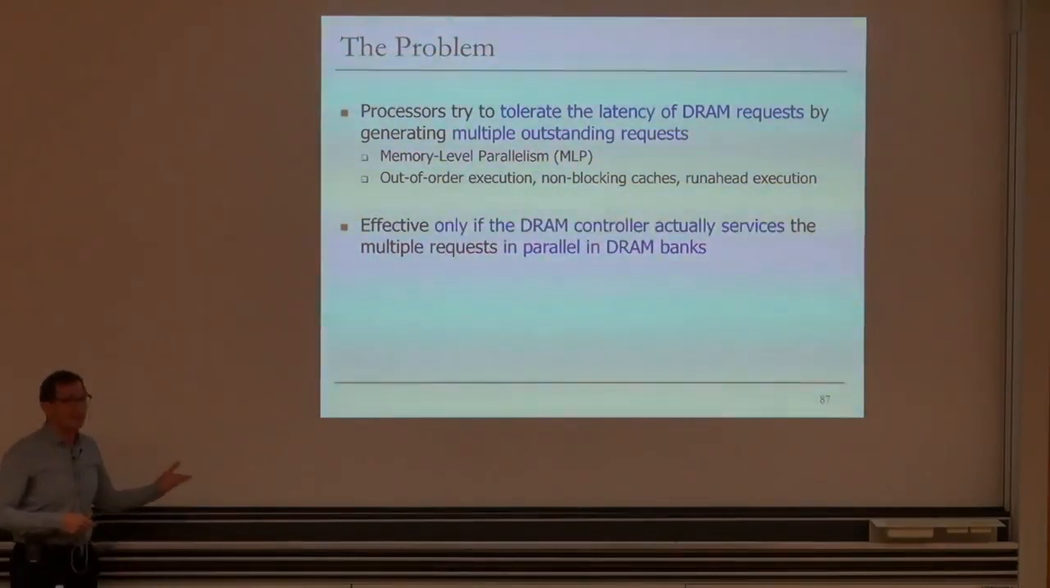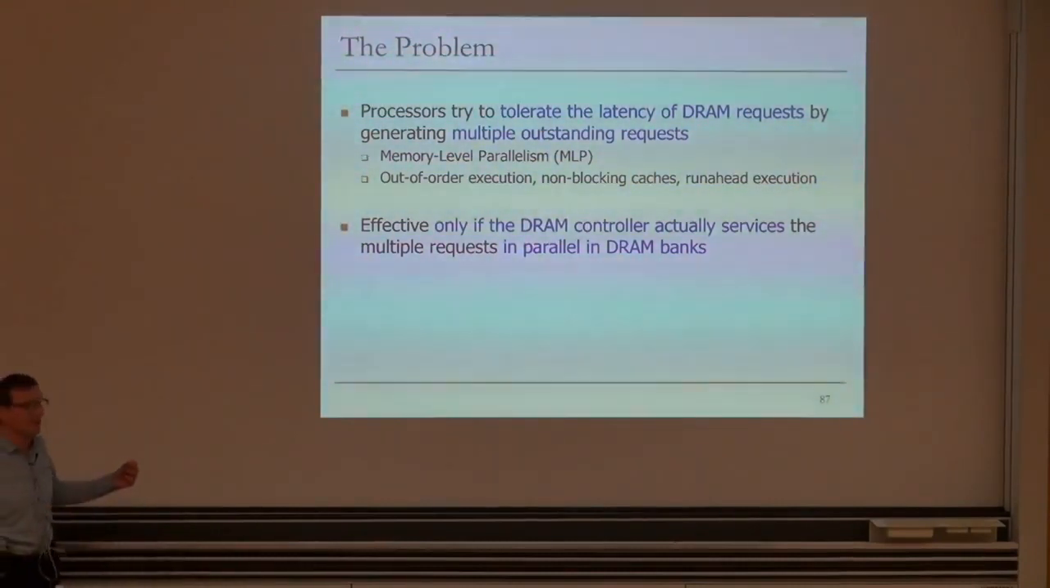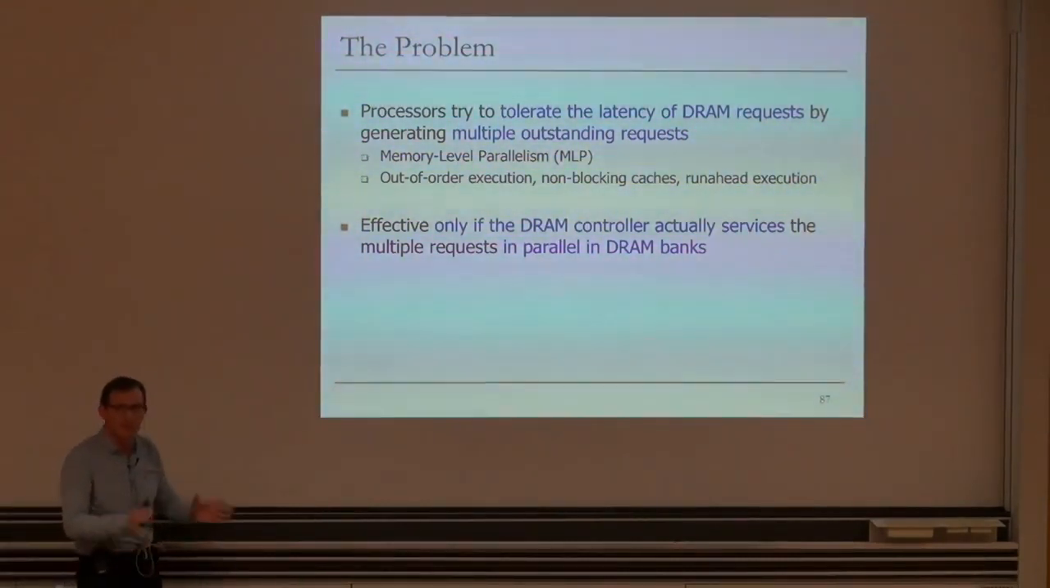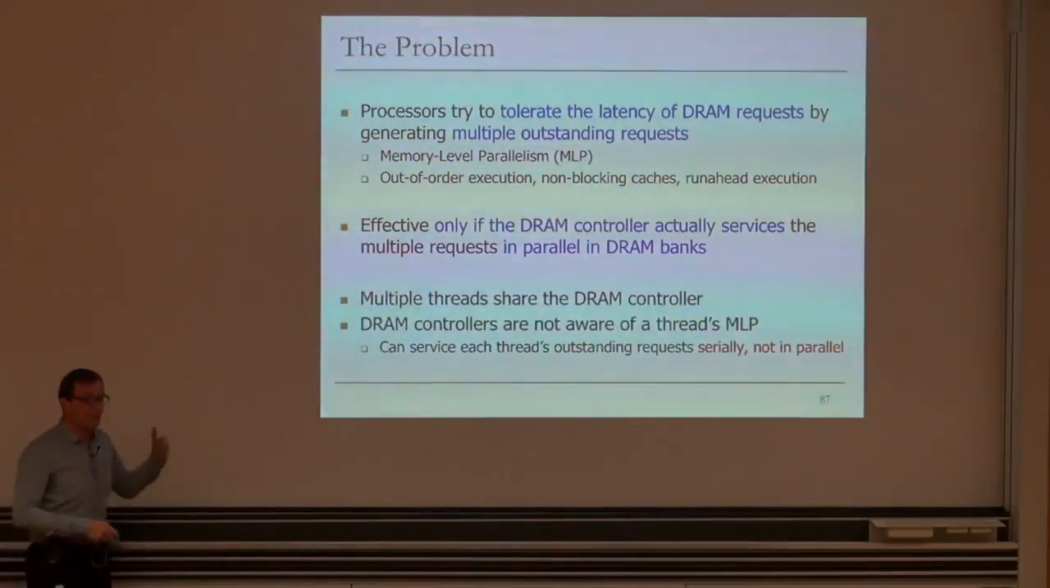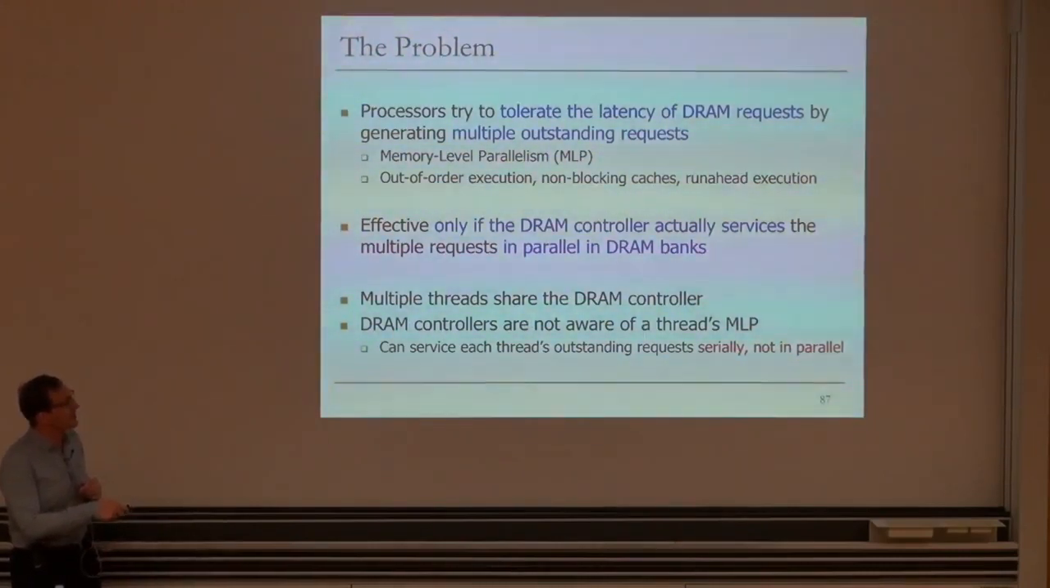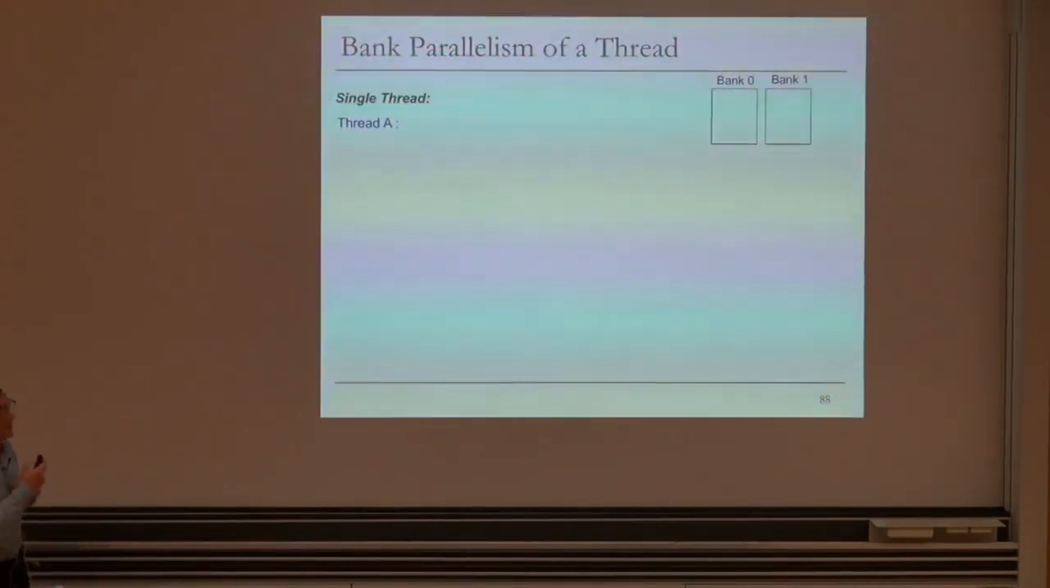Now, this is effective only if the DRAM controller actually services the multiple requests in parallel in DRAM banks, assuming in the first place that these requests go to the DRAM banks in parallel. So in multi-core systems, multiple threads share the DRAM controllers, and the DRAM controllers are not aware of a thread's memory level parallelism. As a result, we found out that it can service each thread's outstanding requests serially and not in parallel. And this leads to a performance loss in the thread as well as the entire system. So let's take a look at it pictorially.